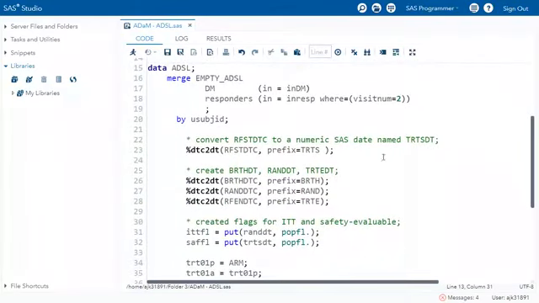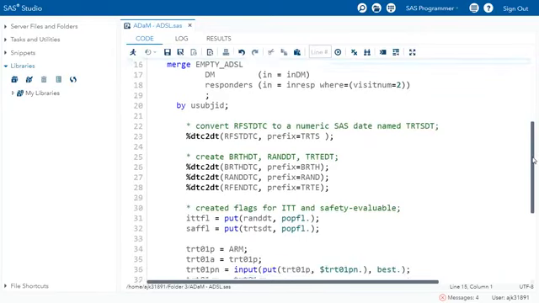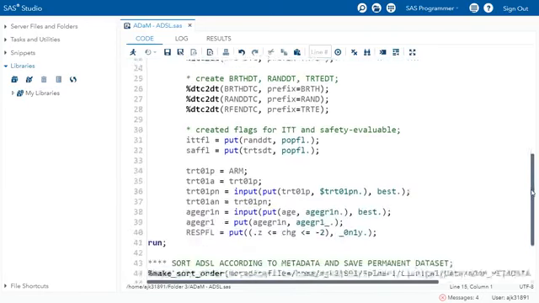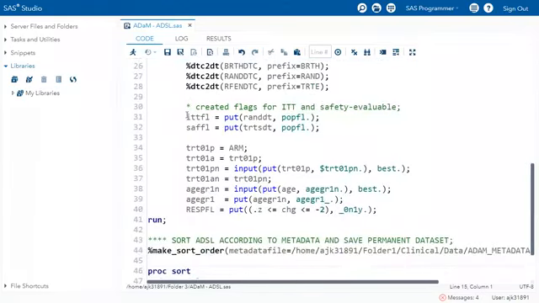Then I am going to use the data step. In the data step, I will be creating the ADSL domain, joining the values from the other domains and adding them into the empty structure of the ADSL. I will be creating the different analysis variables which are required. Here you can see some of the flags I have added: safety flags, responders flags. Then I have added a few more analysis variables also.